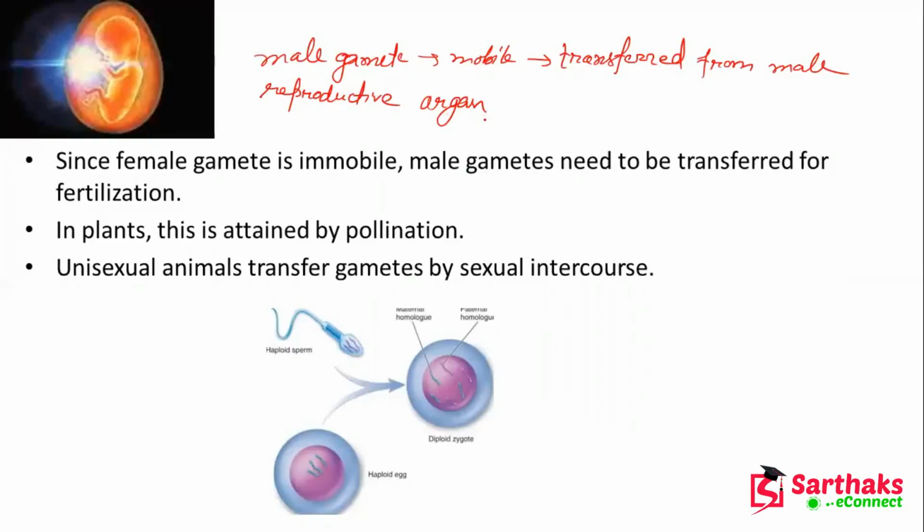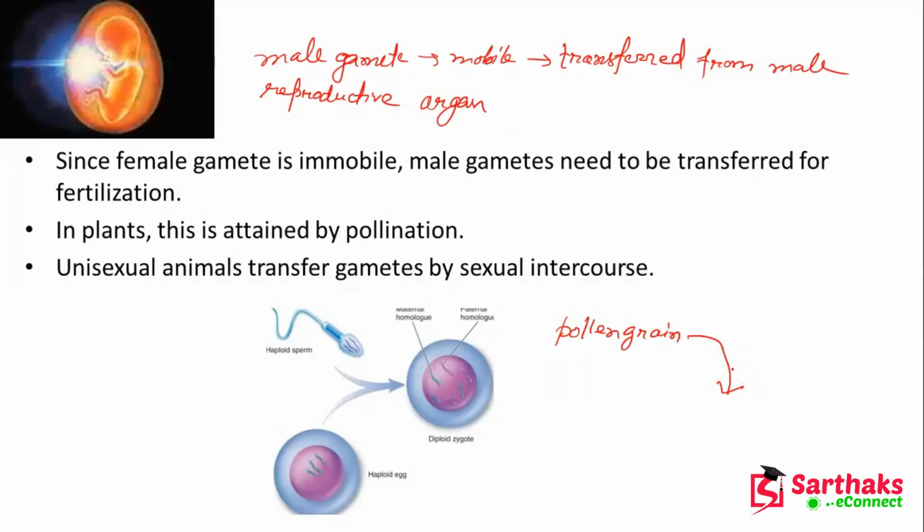And in plants, this is attained by pollination. What happens? The pollen grains will move into the female flower.